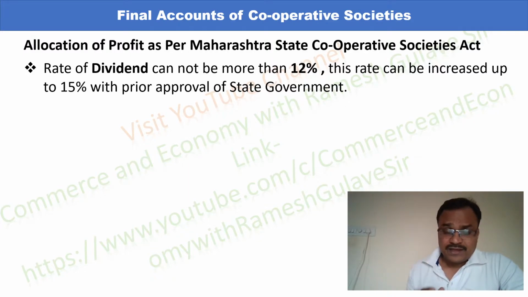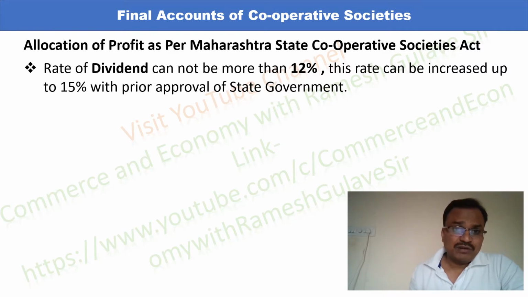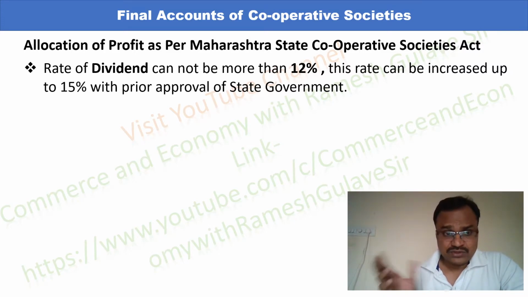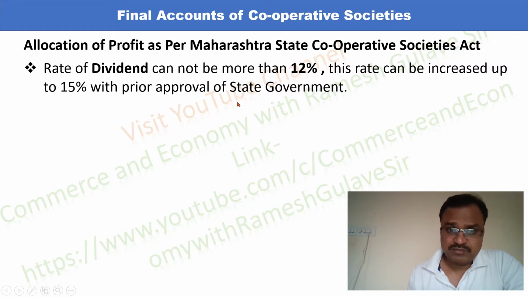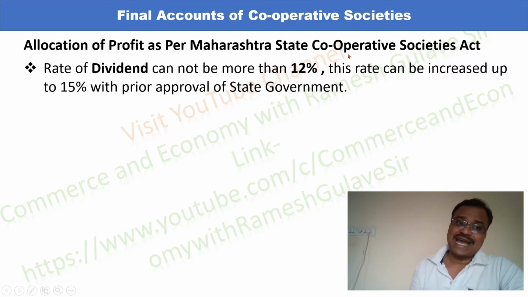So their main objective is not to earn profit, so obviously the rate of dividend cannot be high. Here there is a cap on the rate of dividend. It is 12% per annum, and this rate can be increased up to 15% with prior approval of the state government, right? So this is one of the important allocations of profit as per the Maharashtra State Cooperative Societies Act.